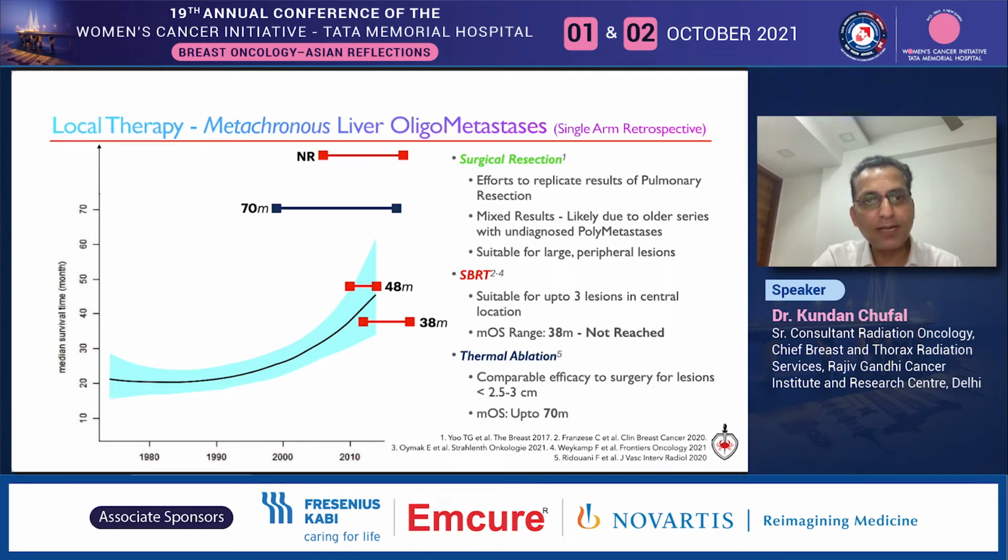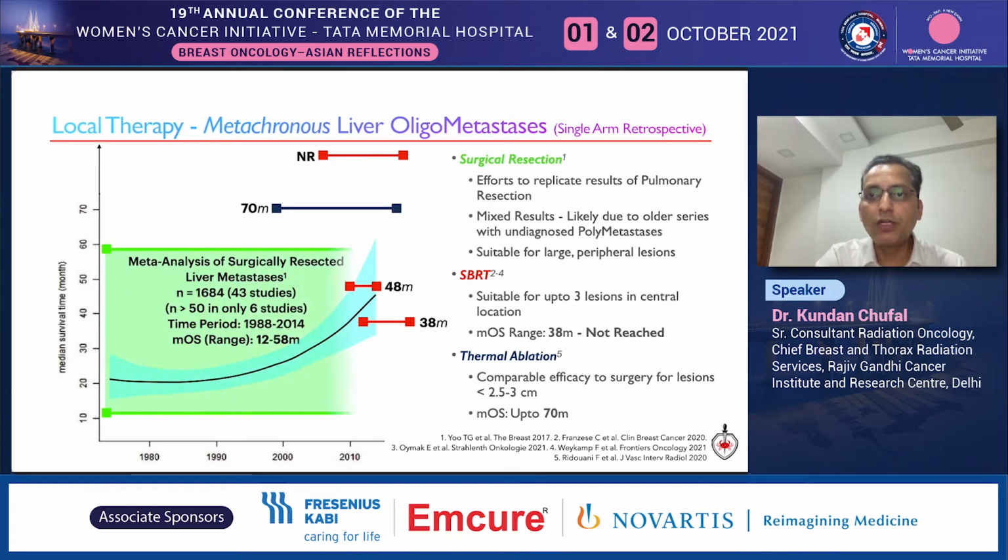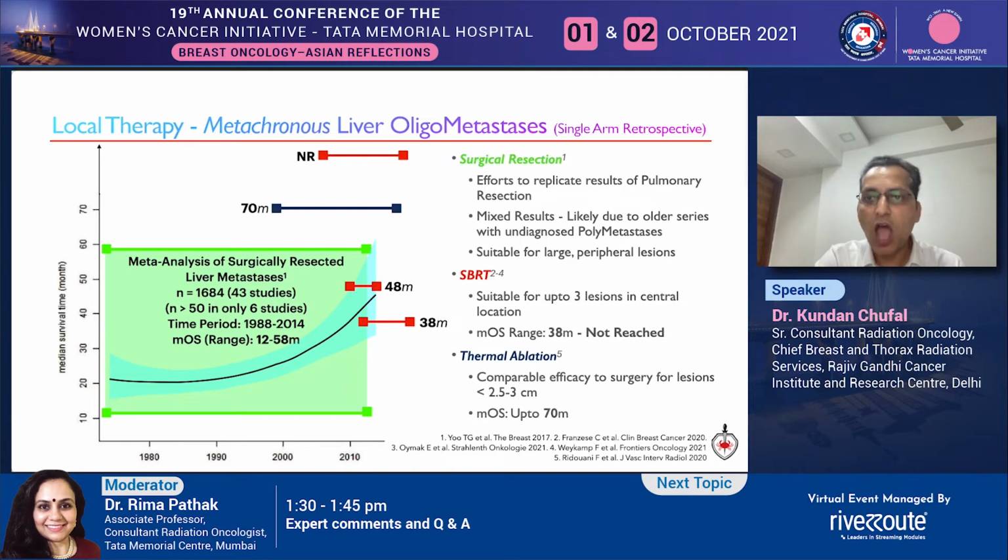Inspired by the success in lung metastasis, surgical metastasectomy has also been reported in liver oligometastasis with mixed results, likely due to older series with undiagnosed polymetastasis due to reduced sensitivity of imaging techniques at that particular time period. Here median overall survival ranges from 12 to 58 months. SBRT is suitable for most lesions up to 5 to 6 cm in size located centrally, while series on thermal ablation have demonstrated comparable efficacy to surgery, and both modalities demonstrate impressive results.